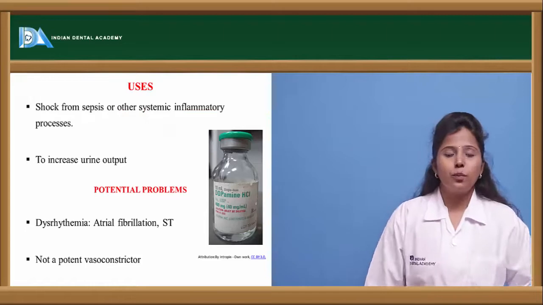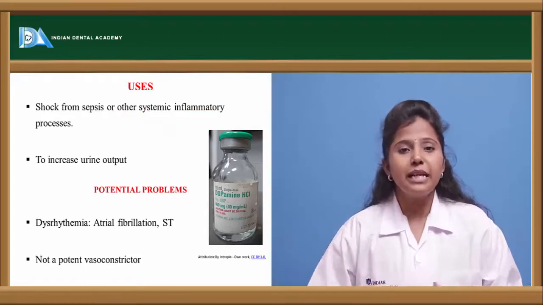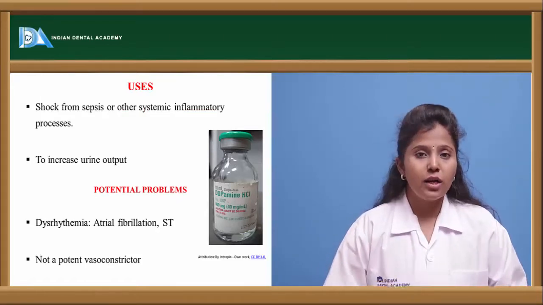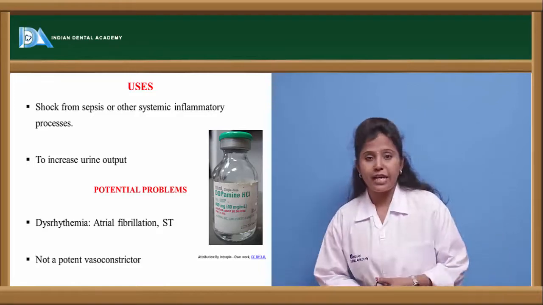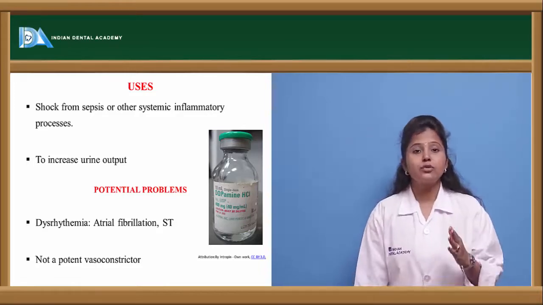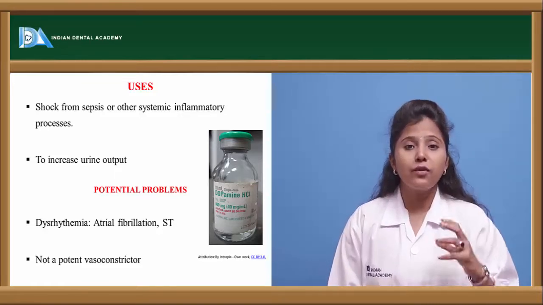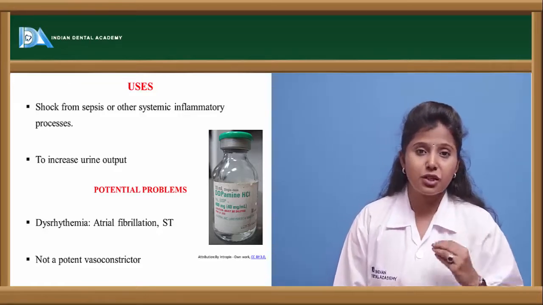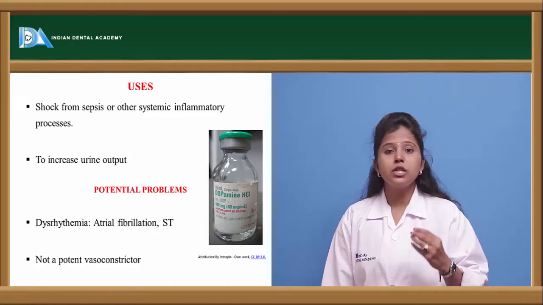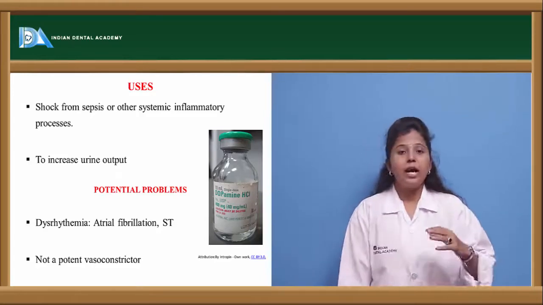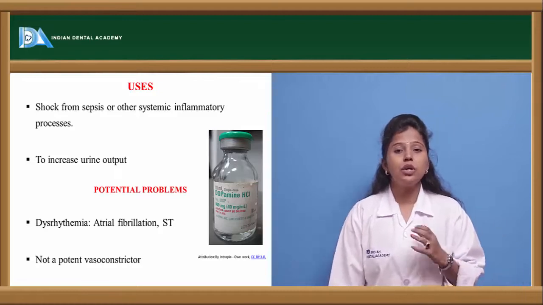What are the uses of dopamine? Dopamine is mainly recommended in septic shock, the shock which is caused because of infection, and also in inflammatory shock, that is the shock caused because of increased inflammatory reactions in the body. In these conditions, dopamine is mostly preferred, and it also increases urine output.